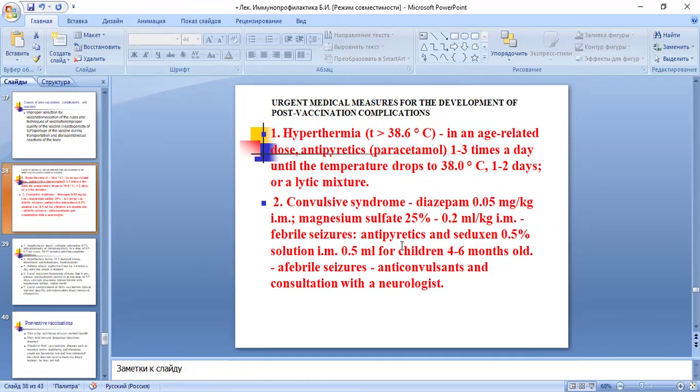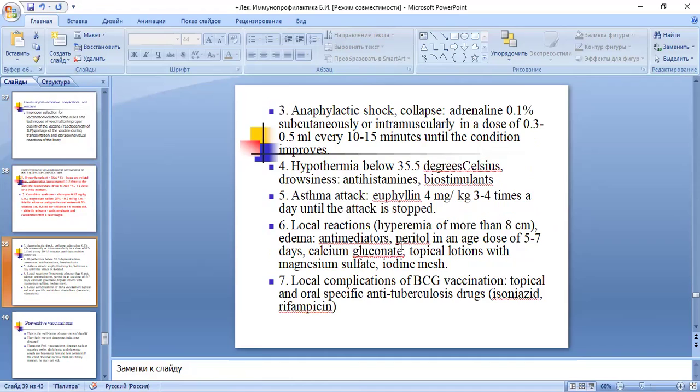Urgent medical measures for the development of post-vaccination complications. For hyperthermia and convulsive syndrome, you should immediately use diazepam; for febrile seizures, antipyretics and sedation. In anaphylactic shock, immediately use adrenaline, subcutaneous or intravenous.